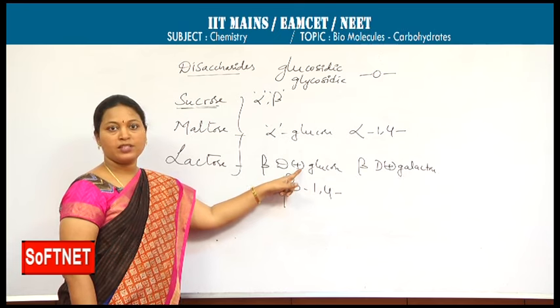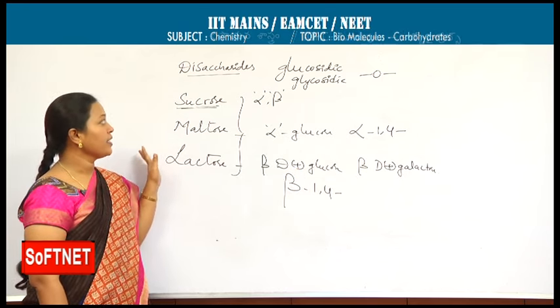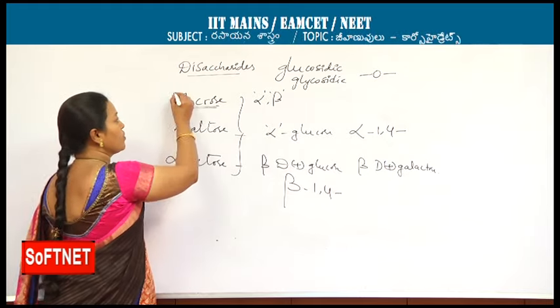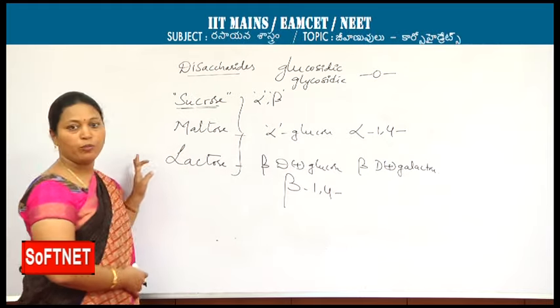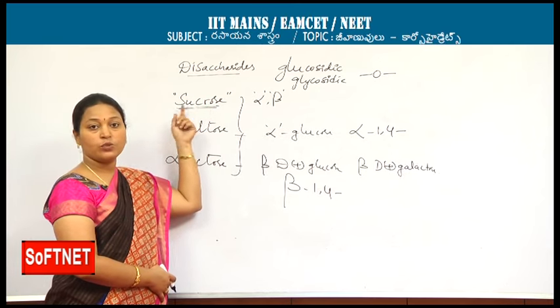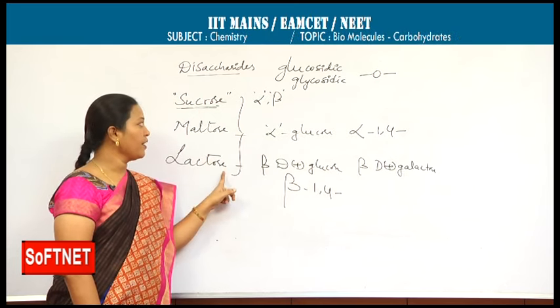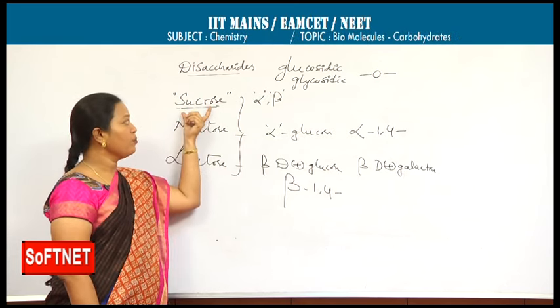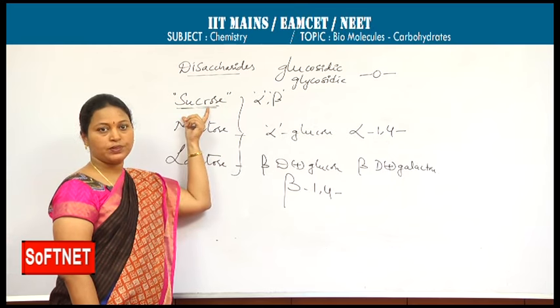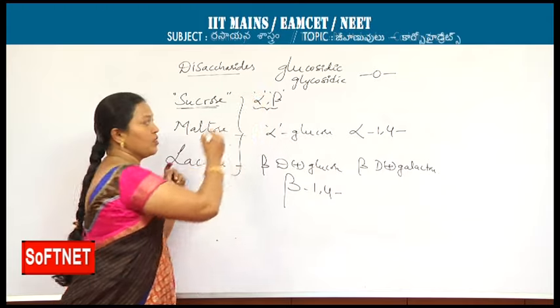Beta glucose is nothing but C1 with OH group at left side. This is regarding the disaccharides. And regarding sucrose, one should remember one important point. I said at first, sucrose is the only disaccharide which is non-reducing. These two are reducing. The non-reducing ability is due to the carbonyl groups being blocked during the formation of alpha and beta linkage.